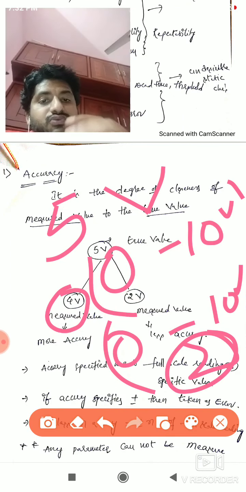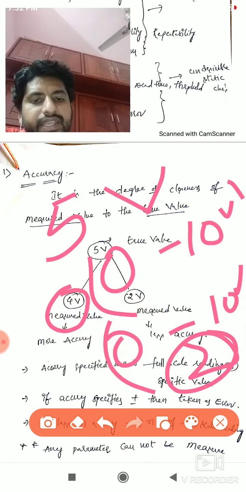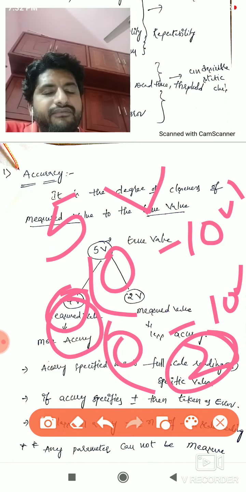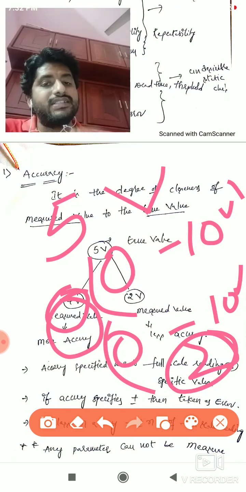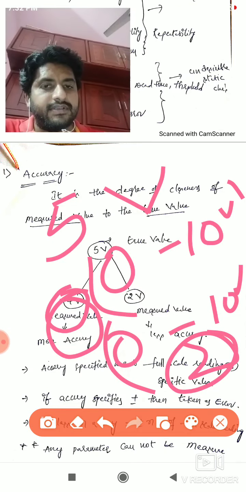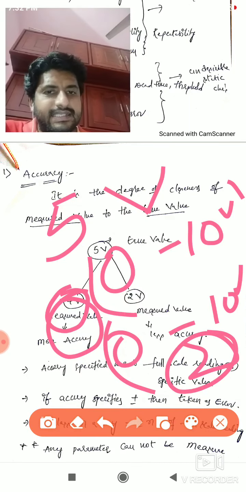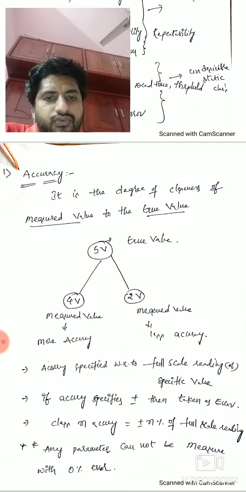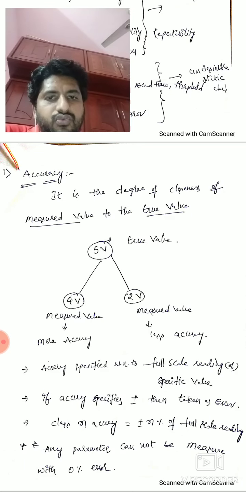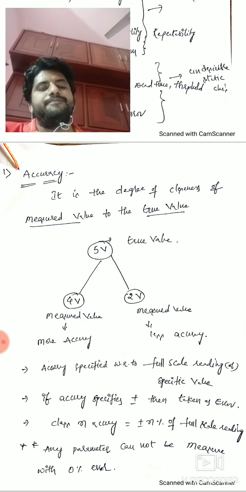So which one is more accurate, meaning which is closest? After the test, you get the result, and that is called the measured value. So what is the true value? How much you want to measure, that is the true value. In order to find 5 volts, the first instrument gives 4 volts and the second instrument gives 2 volts. This is the measured value and that is the true value.